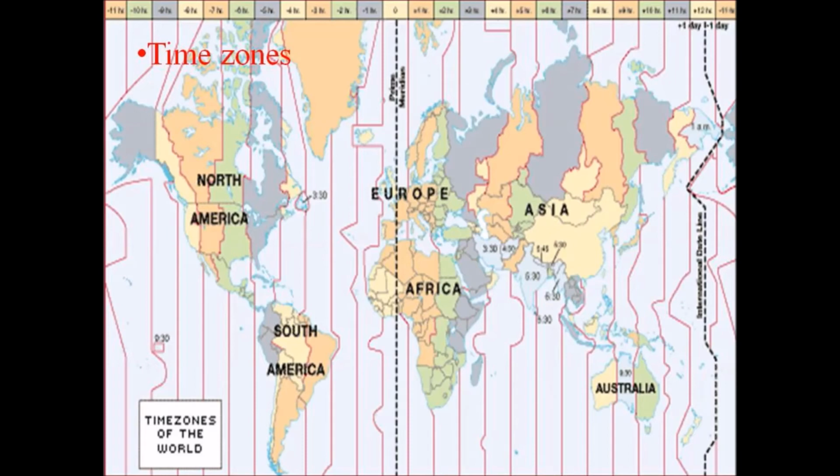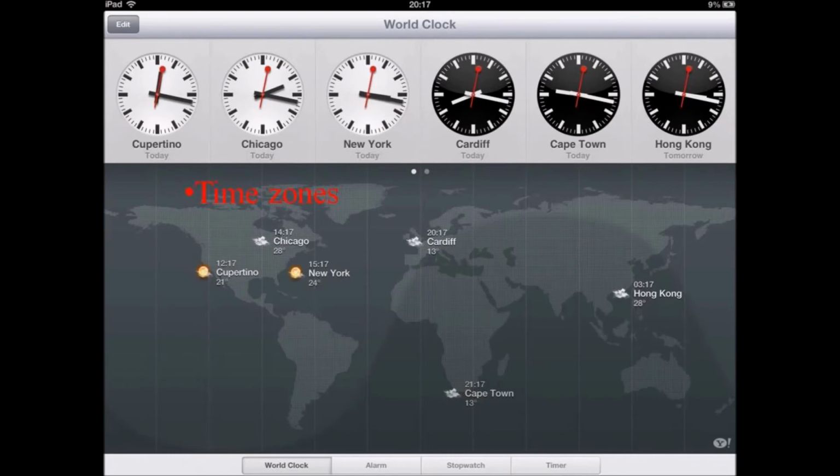Time zones. If it is day in the eastern side, it will be night in the western side. Let us compare the daytime in New York, Chicago and Cupertino. All will be in the daytime.